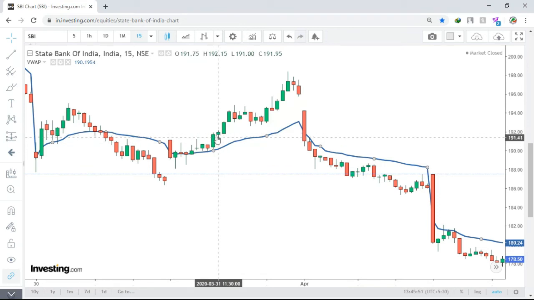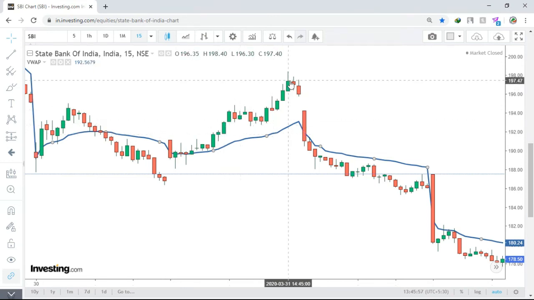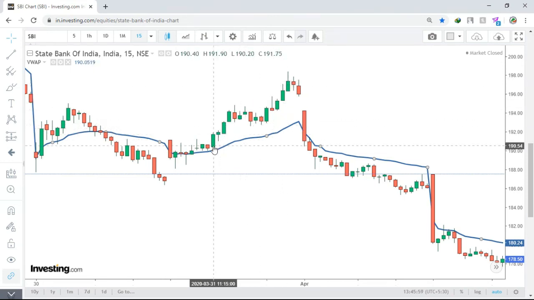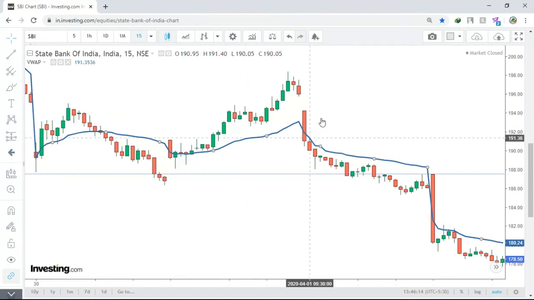Once you have taken an order here, the price is 191 at this point. See how much the price rises, to 197. From 191 to 197 is almost 6 rupees profit. For example, if you have taken 1000 shares, 1000 into 5, 5000 will be your profit. If you trade according to the trend, you will always be in profit and you will not get a lot of losses. This is how you analyze the VWAP trending line.